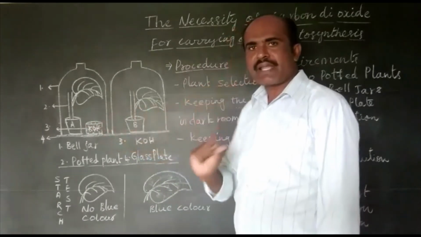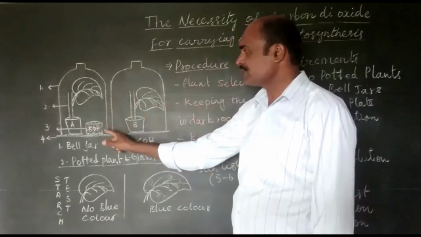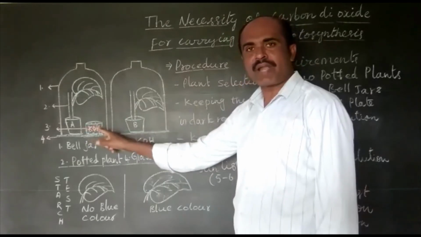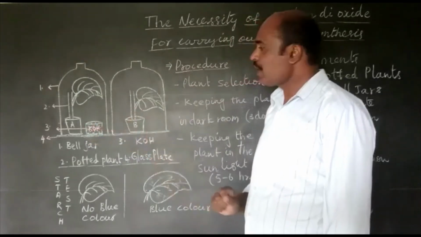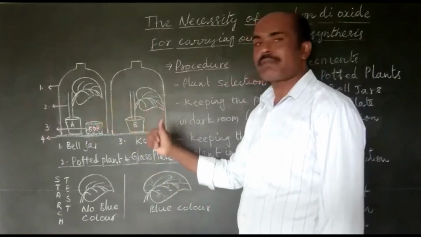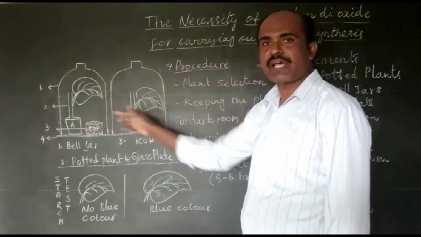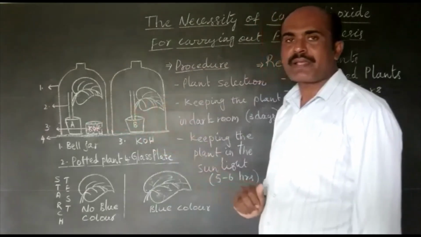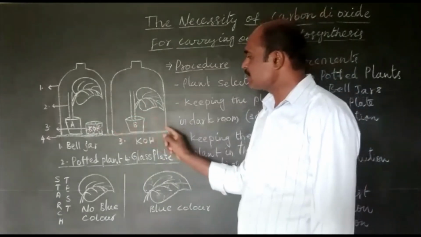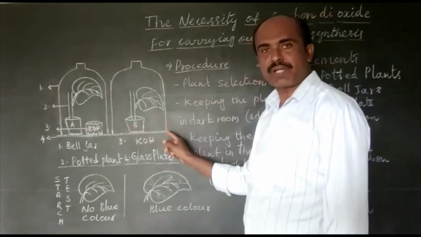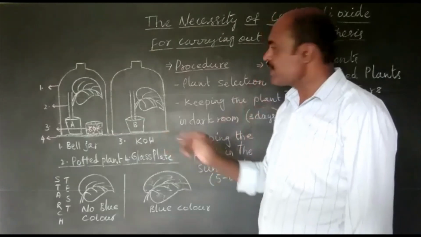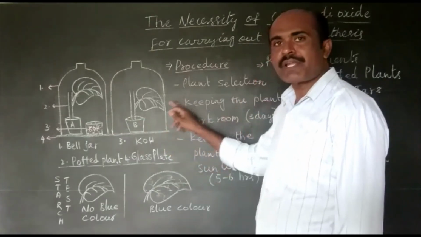Take a small container with KOH solution, place it beside potted plant A, and take 2 bell jars and cover the 2 potted plants with the 2 bell jars as shown in the diagram. With Vaseline, seal the bottom of the bell jar with the surface of the glass plate to prevent the entry of air from the atmosphere into the bell jars.